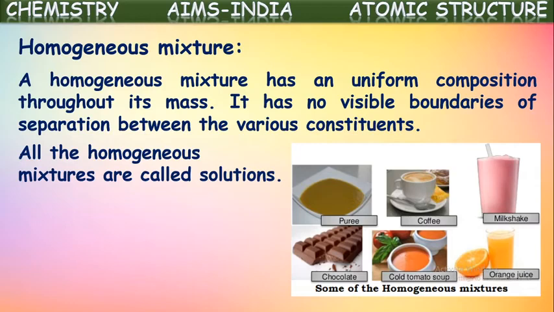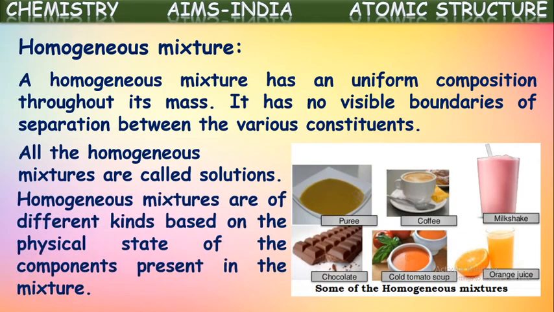See here, they have shown some examples of homogeneous mixtures. For example, puree and coffee, milkshake, chocolate, soups, and fruit juices all come under homogeneous mixtures. In these, the mixed components cannot be seen separately. Homogeneous mixtures are of different kinds, again based on the physical state of the components present in the mixture.